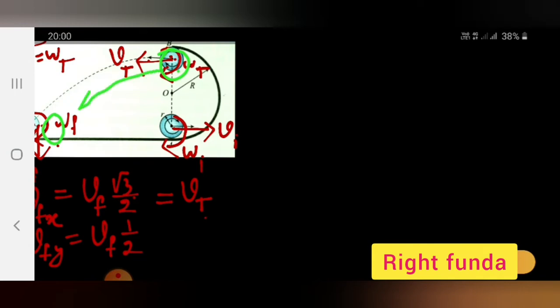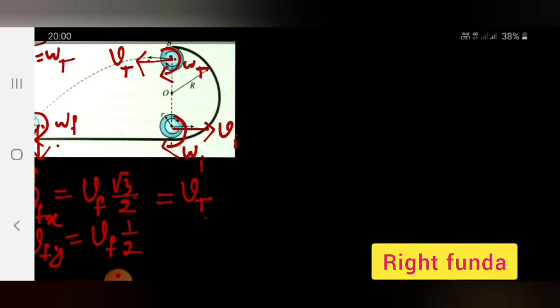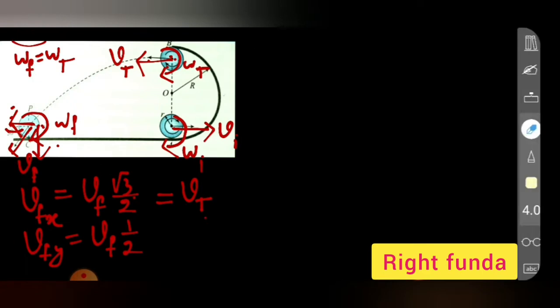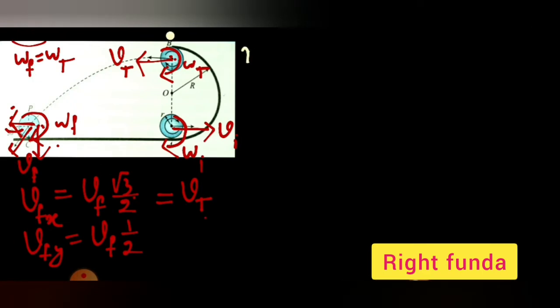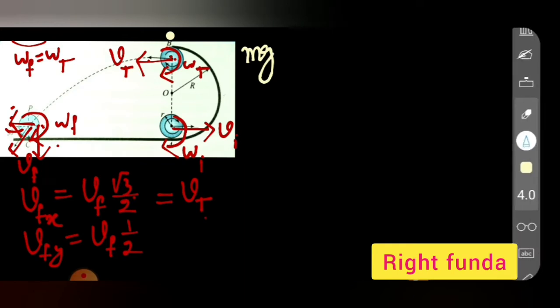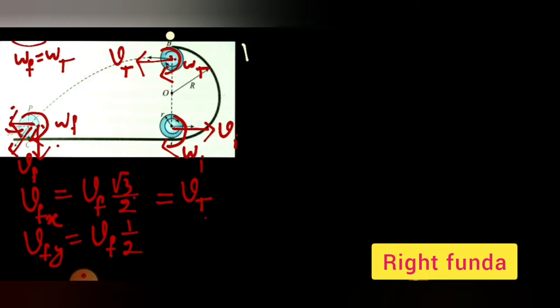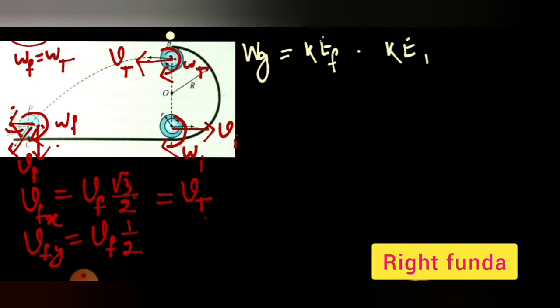As the body comes from here to here, which force is doing work? Gravity is doing work. So we'll be writing the equations. I'll write first one equation: work done by gravity is equal to final kinetic energy minus initial kinetic energy. So I can write mg into 2r as the work done by gravity from here to here,